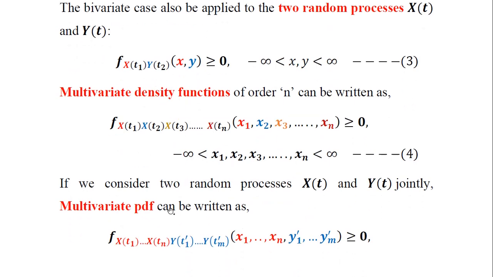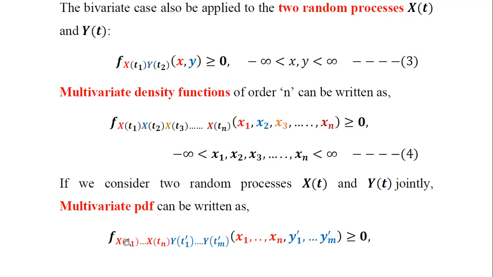Now, if we consider two separate random processes like x of t and y of t, until this point we have seen the discussion about them separately. Now, if we consider the two random processes x of t and y of t jointly, that is simultaneously, then the multivariate PDF can be written as follows: f of x of t1 until x of tn.